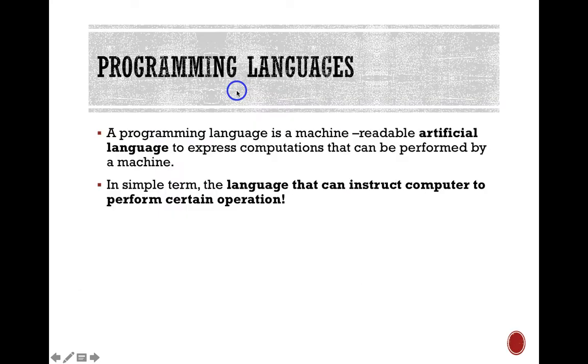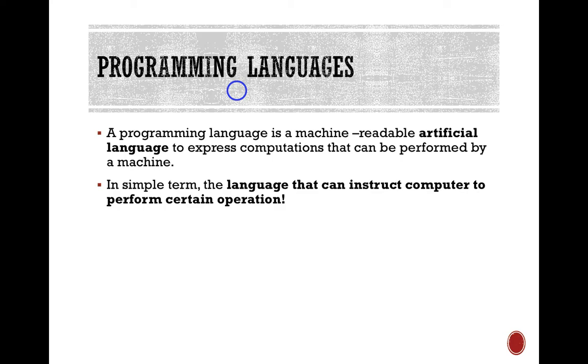Okay. Now focus on the programming languages. Let's understand what a programming language is. A programming language is a machine readable artificial language to express computations that can be performed by a machine. Okay? So it's an artificial language.